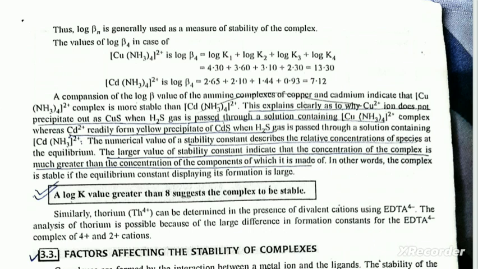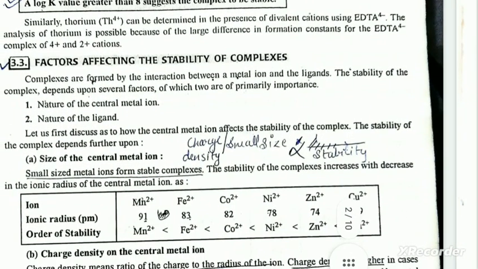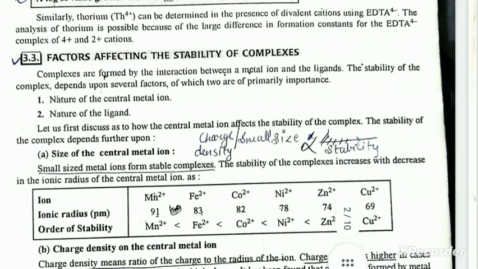Similarly, thorium can be determined in the presence of divalent cations using EDTA4-. The analysis of thorium is possible because of the large difference in formation constants for the EDTA4- complex of the 4+ and 2+ cations. Factors affecting the stability of the complex.